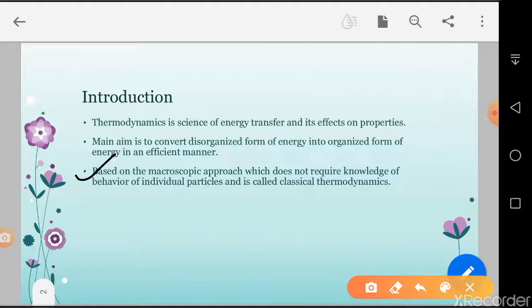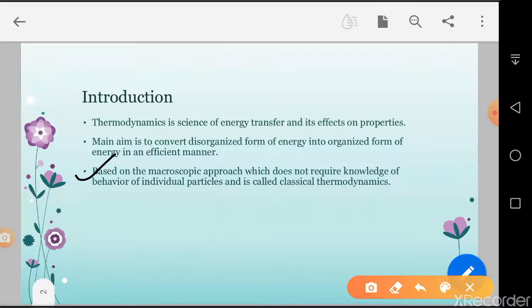Okay, so the macroscopic approach is the average behavior of the matter or a system's properties. It is not individual behavior. Individual behavior belongs to the microscopic approach, and average behavior is the macroscopic approach.